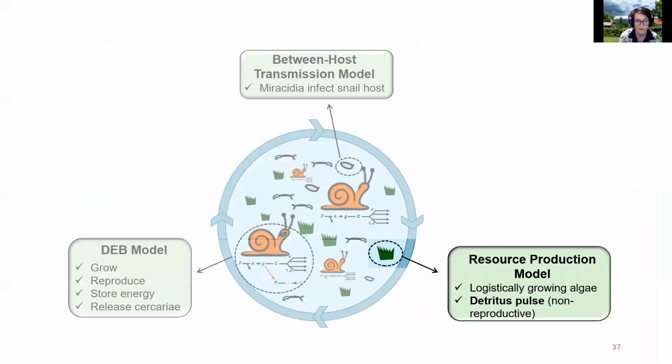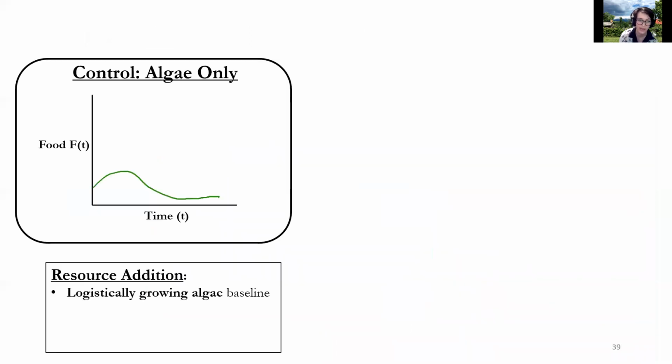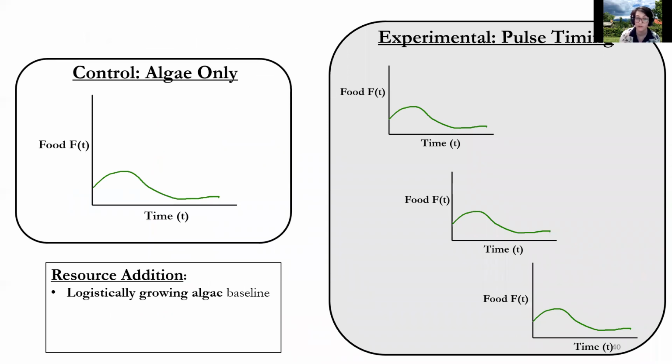So here's the short of what I did. If you want to talk more about DEB method specifics, just reach out to me. I'm more than happy to talk all day about DEB stuff. But I think the most useful thing here is to just briefly explain how I manipulate the resource input. So I have logistically growing algae as a baseline, both in my control where there are no resource pulses and in my experimental simulations where there are resource pulses.